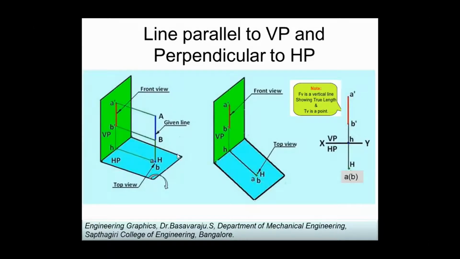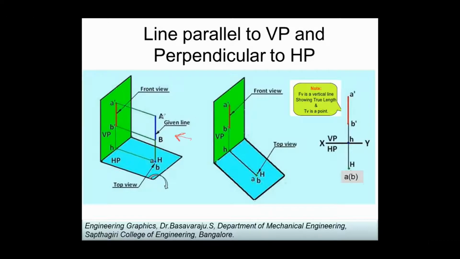I am rotating this horizontal plane in the clockwise direction of this first quadrant, and before that I'm seeing this object AB in this direction. The observer is seeing this object in this direction, seeing this object AB and projecting it onto the wall.